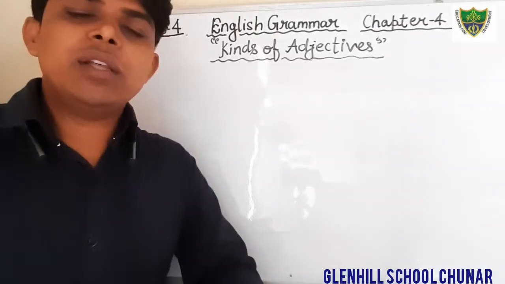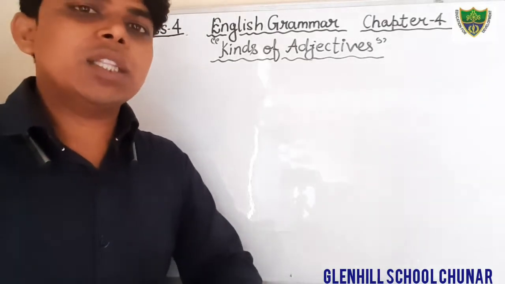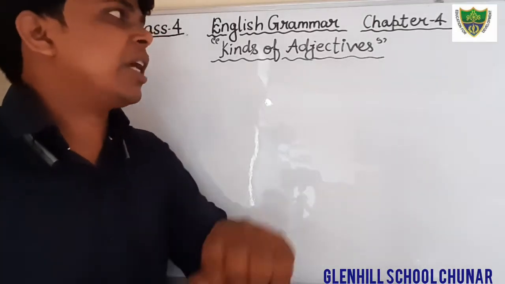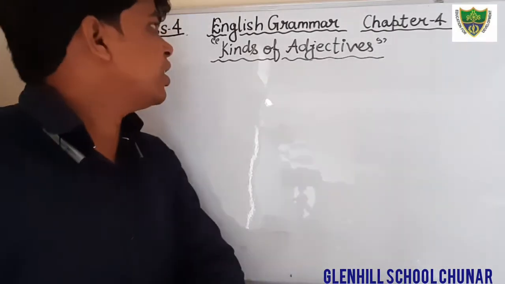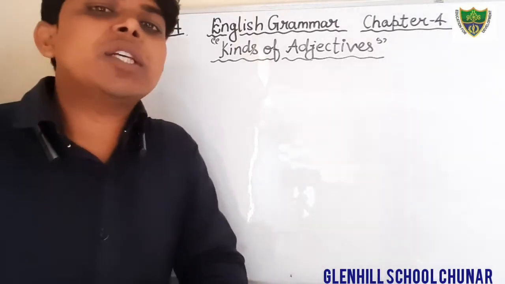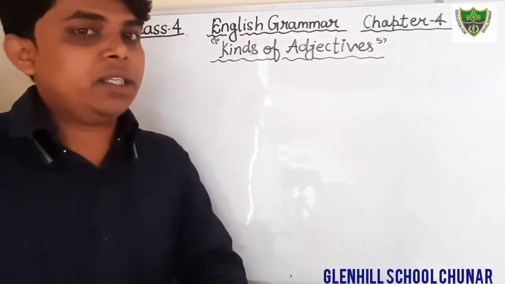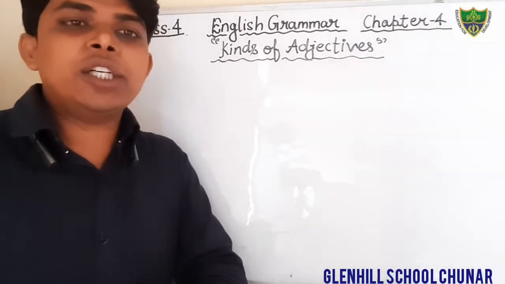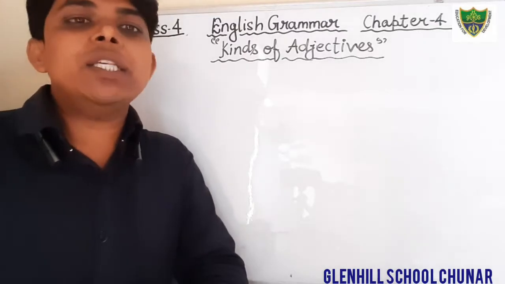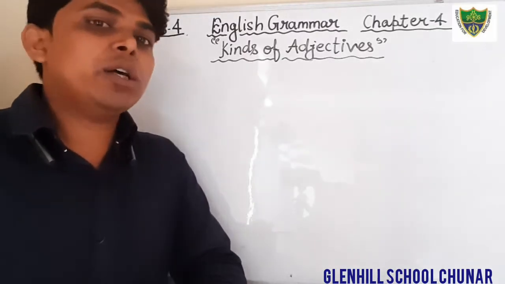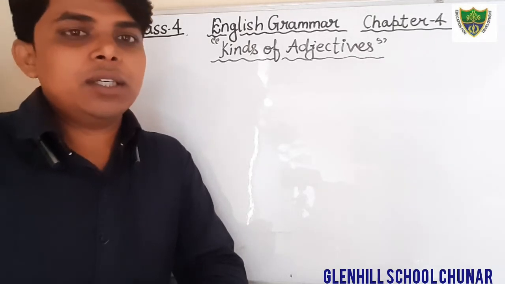Dear students, in the previous classes we were discussing the grammar portion, in which we were discussing chapter number 4, that is kinds of adjective. In this chapter I have defined what an adjective is. I have told you that an adjective is a word that qualifies a noun or pronoun. It describes the quality of a noun or pronoun in a sentence.